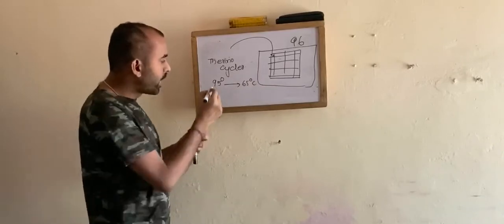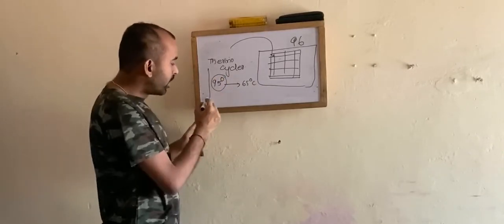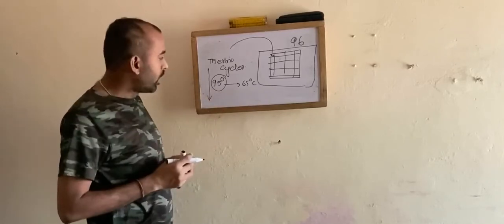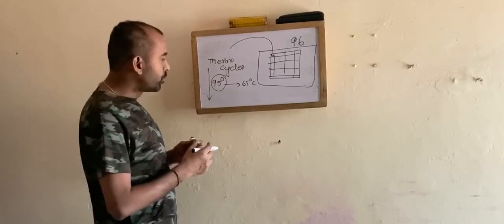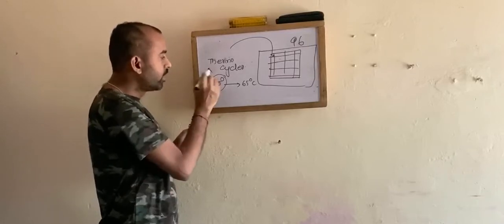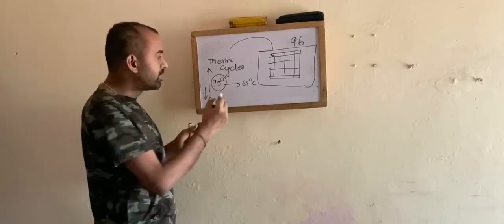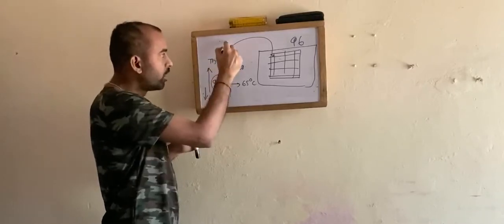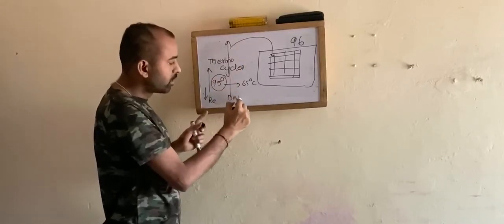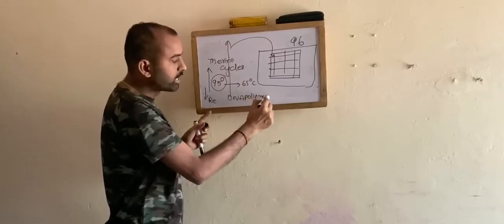So once you go to 95 degrees centigrade, what happens? There is inhibition of reverse transcriptase as well as activation of your DNA polymerase. This is the fundamental thing you need to know. What is thermocycling?